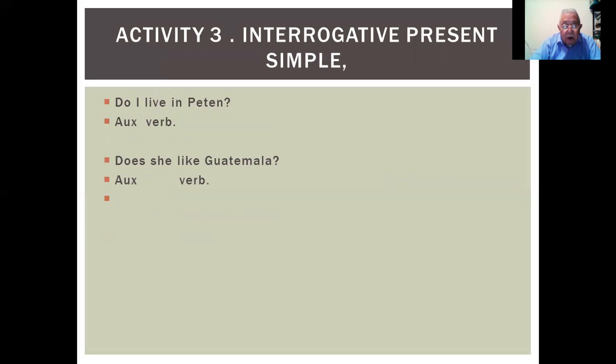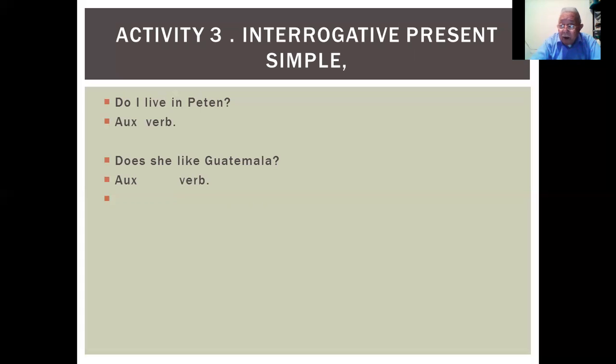Okay. We are going to use the interrogative form, in the present tense, okay? For the simple present. Simple present, interrogative form, okay? And then, for example, the interrogative is, for example, do I live in Petén? You see, in Spanish, you don't have the do.